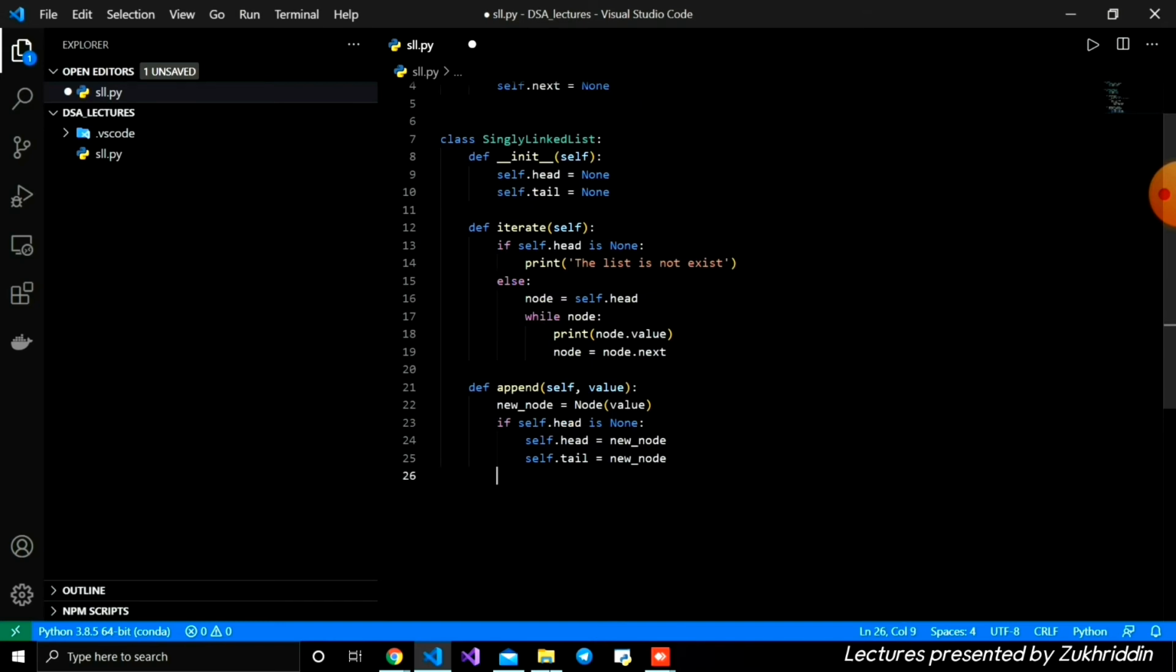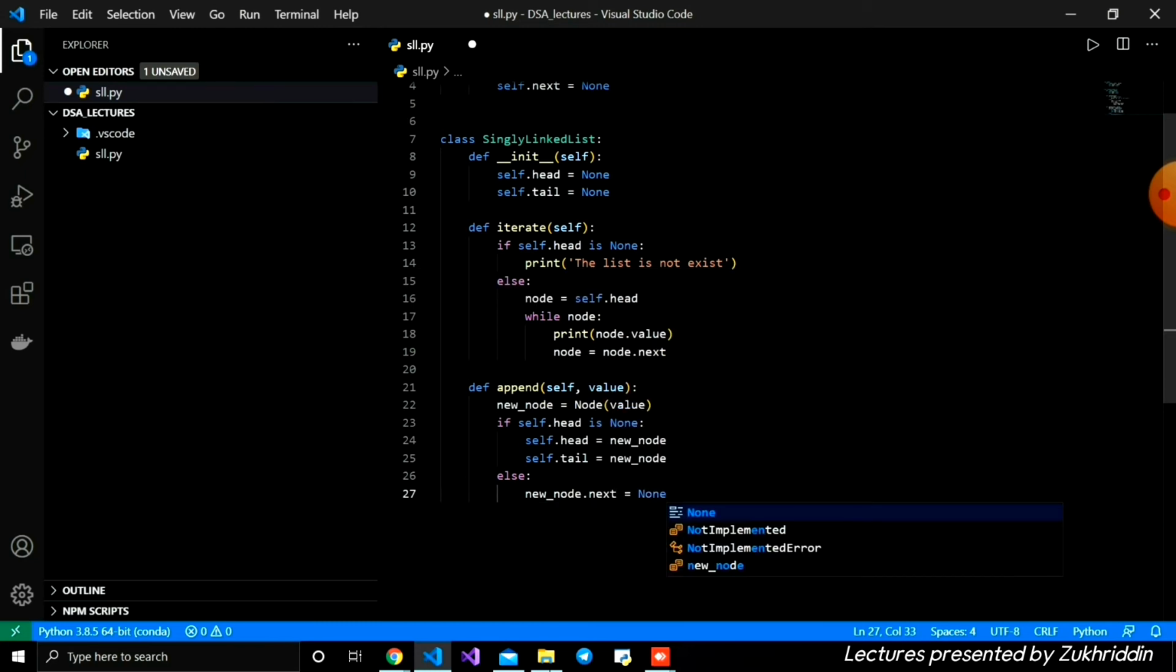And then else, if there are some nodes, we just add to the end of the nodes, because the append function adds to the end. Firstly we need to write new_node.next is equal to None, which means that this new node is the last node.